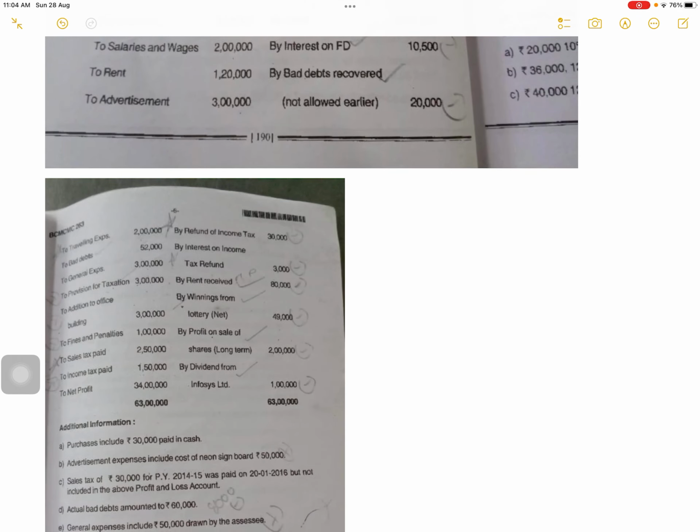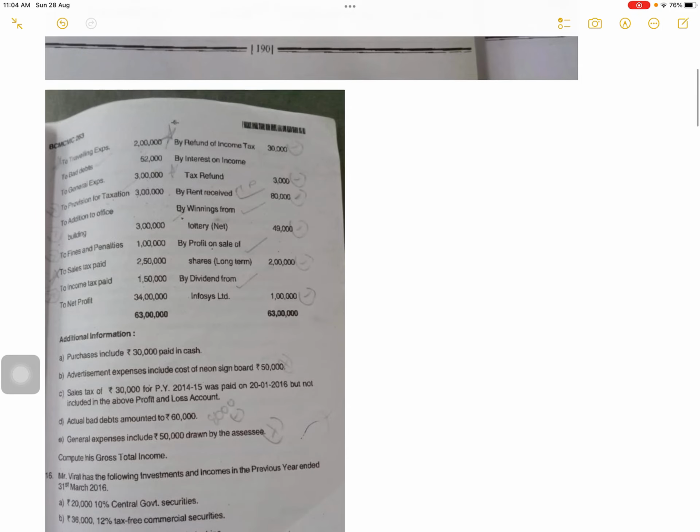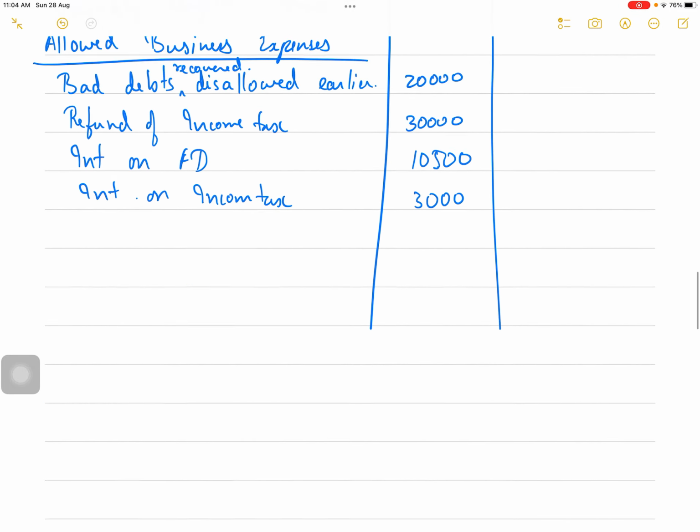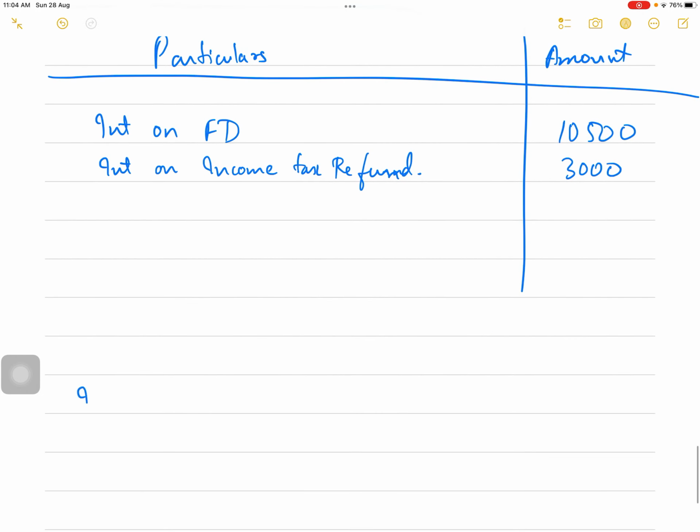Next, rent received. Rent received, I would say, is income from house property. So it will come under another head, income from house property.